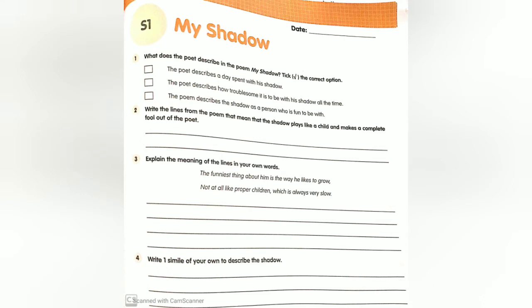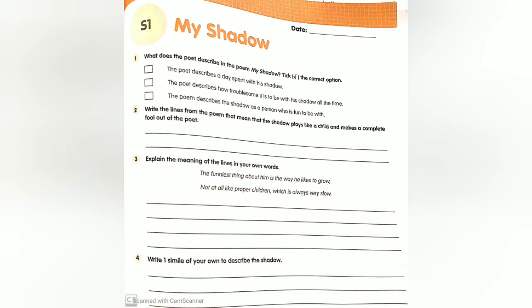Write the lines from the poem that mean that the shadow plays like a child and makes a complete fool out of the poet. He hasn't got a notion of how children ought to play and can only make a fool of me in every sort of way. Explain the meaning of the lines in your own words.